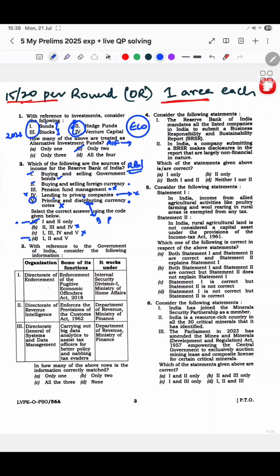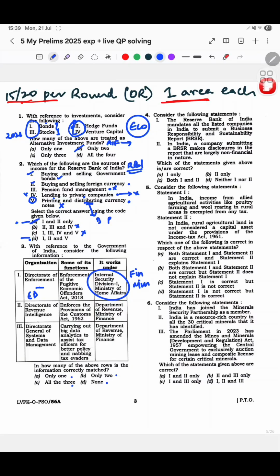Third question. मैंने जब ये question देखा, the first line that I read, Directorate of Enforcement, basically ED, okay, and the function, and then it works under Internal Security Division. मुझे ये पता था कि this works under Finance Ministry. So I was feeling good. But then I thought, ठीक है, options क्या है? Only 1, only 2, all the 3, none. This is where I knew कि this question cannot be answered by me.